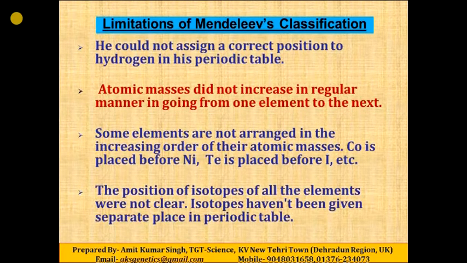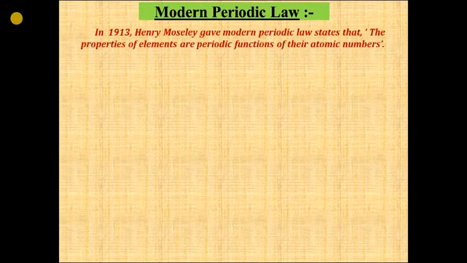So these are some drawbacks of Mendeleev's periodic table, and hence the need arose for some systematic classification of elements. So on the way of classifying the elements, the next scientist came, Henry Moseley. In 1913, he gave the modern periodic law. What does the modern periodic law state? The properties of the elements are a periodic function of their atomic number. For the first time, he classified the elements on the basis of atomic numbers.